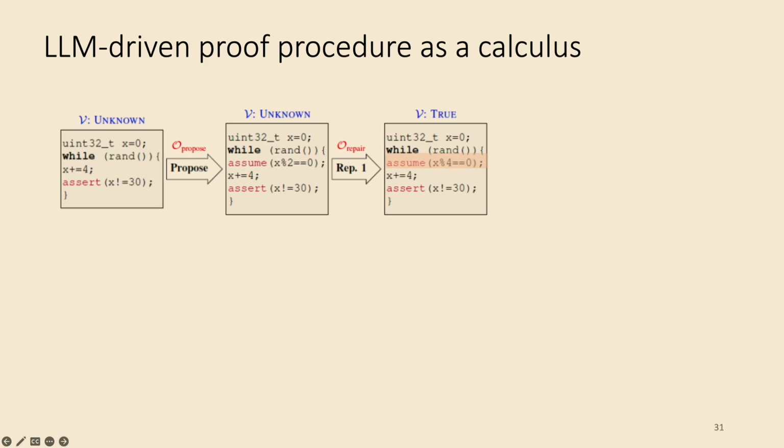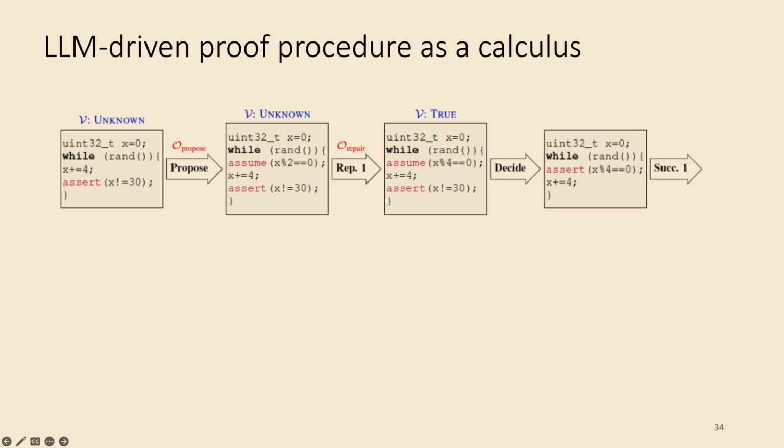So now the verifier would return true. The true here is essentially representing the fact that the assumption implies the assertion. But we're not done yet, right? What happens now is that we can apply another proof rule that would precede our proof. And the proof now is, we actually need to show that x modulo 4 is equal to 0. So this is our new proof goal.